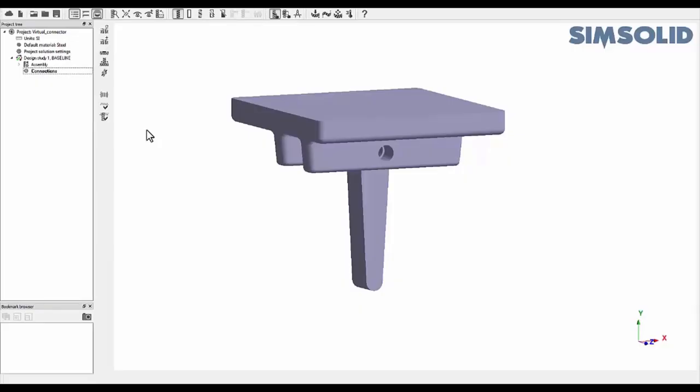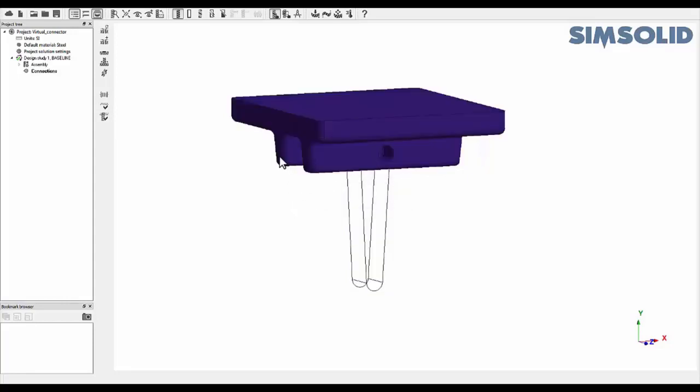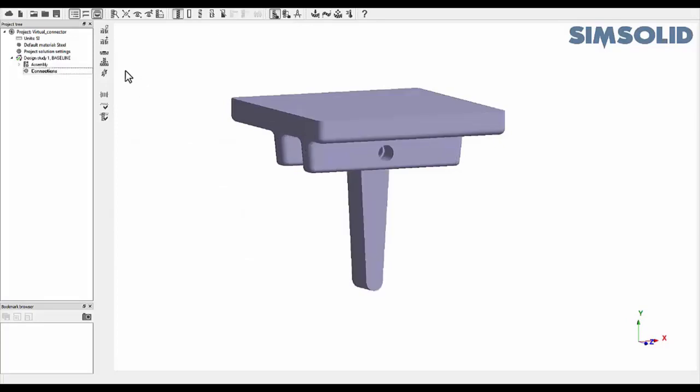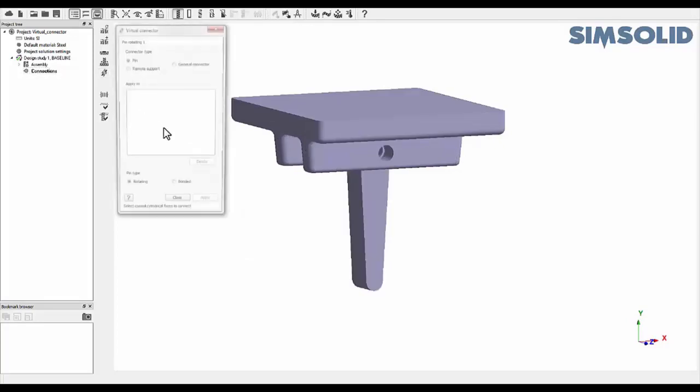In Altair SimSolid, virtual connectors can be applied in cases where the corresponding connecting parts are missing in the model. Virtual connectors are a grid imaginary part created between selected faces representing the geometrical support of the connector. SimSolid identifies disconnected groups or parts in your model, and these can be visualized.